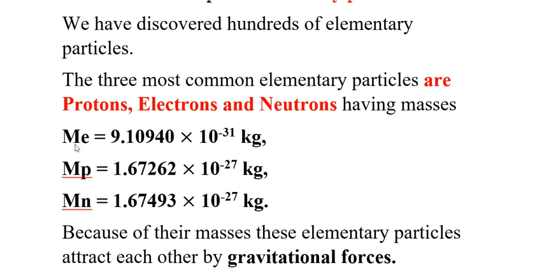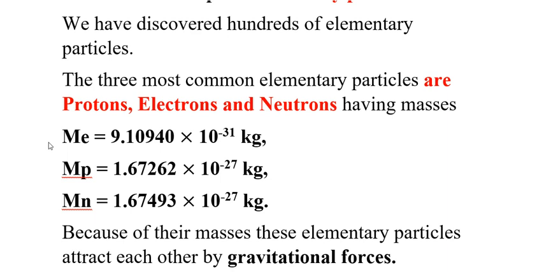Among the three, the mass of electron is very less. As you can see, it is 10 to the power minus 31 kg. Whereas we can see the mass of proton and mass of neutron are nearly the same. And we know that if any particle has mass, then there is a gravitational force which exists between them. As these three particles have masses, we assume that they attract each other by the gravitational force.